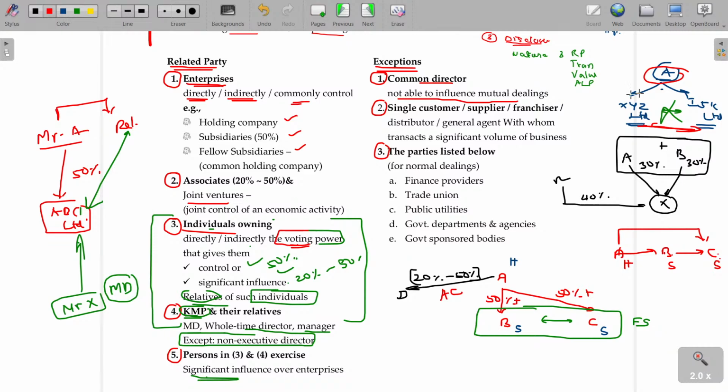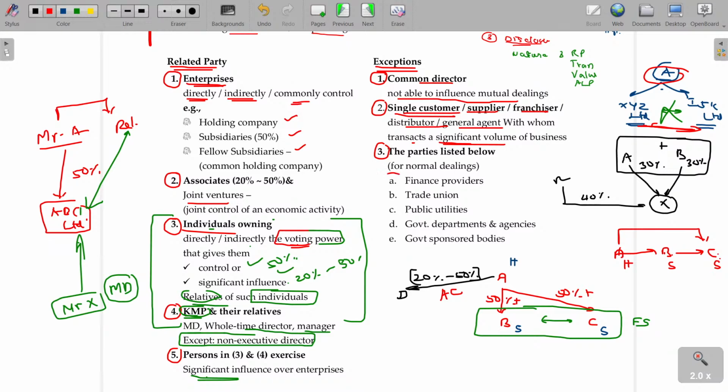If I have only one customer, and I don't have any other customer, then are supplier and customer related parties? No. The fact that you have only one customer is not a reason for it to be a related party. Similarly, if you have only one supplier or one franchisor, can I say there is control? No, there is no control. These are the exceptions: supplier, franchisor, distributor, general agent, with whom one transacts a significant volume. Even with significant volume, it is still not considered as control.